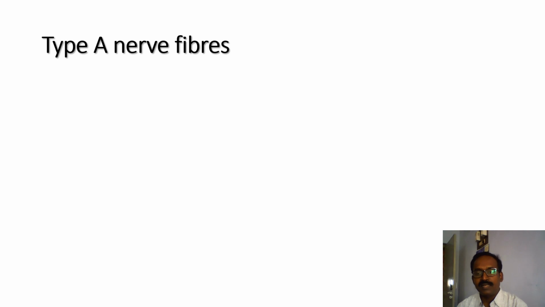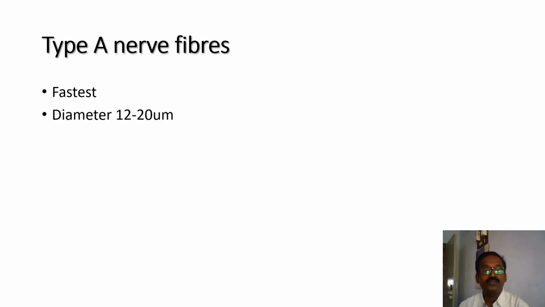Erlanger-Gasser classification is based on the conduction velocity and thickness of the nerve fibers. Type A nerve fibers have the fastest conduction velocity. Diameter is 12 to 20 micrometer, so they are the thickest nerve fibers.